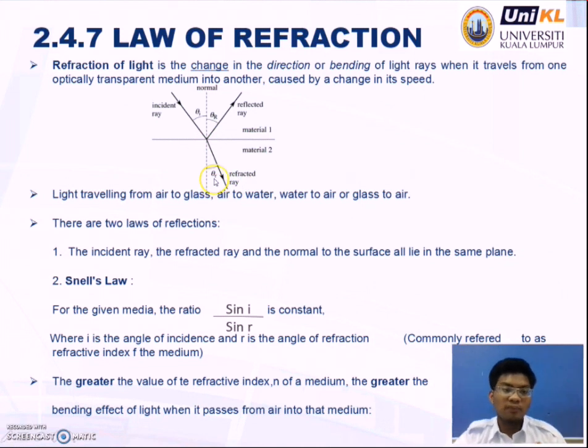So the second is Snell's law. For the given media, the ratio sin i over sin r is constant. Sin i is for the incident ray and sin r is for the refracted ray, where i is the angle of incidence and r is the angle of refraction, commonly referred to as the refractive index n of the medium. So the greater the value of the refractive index n of a medium, the greater the bending effect of light when it passes from air into that medium.